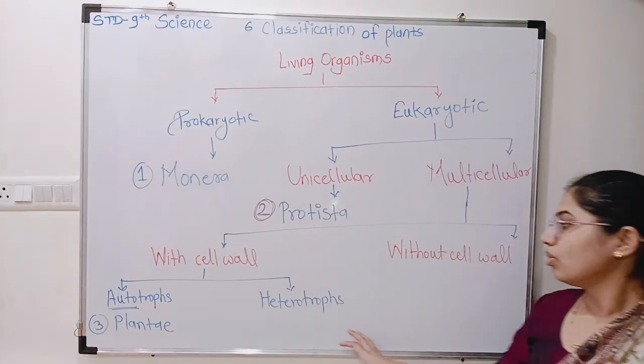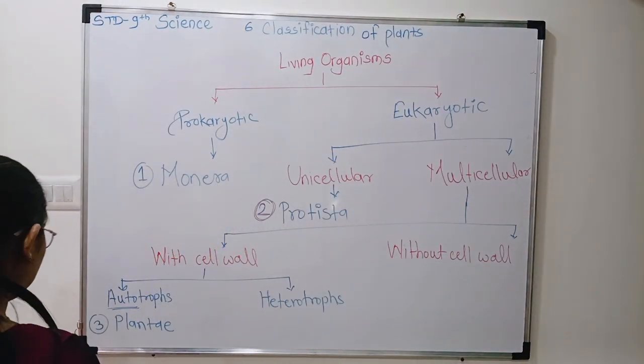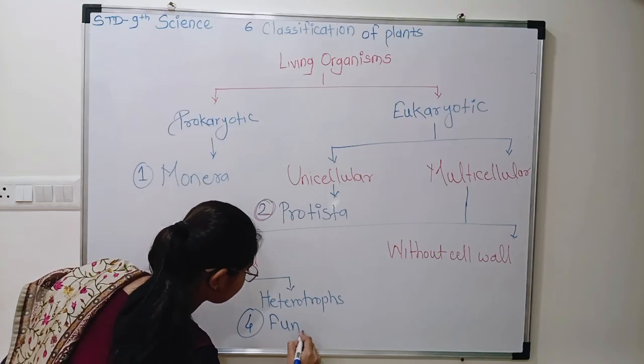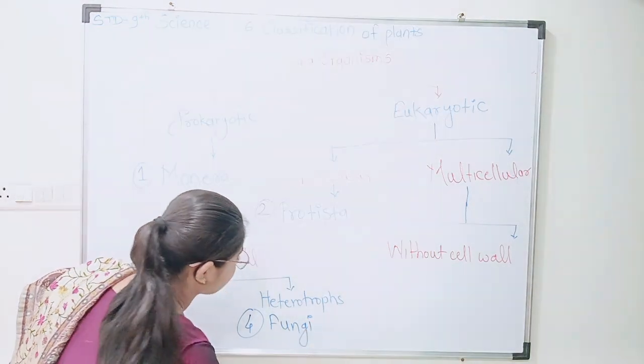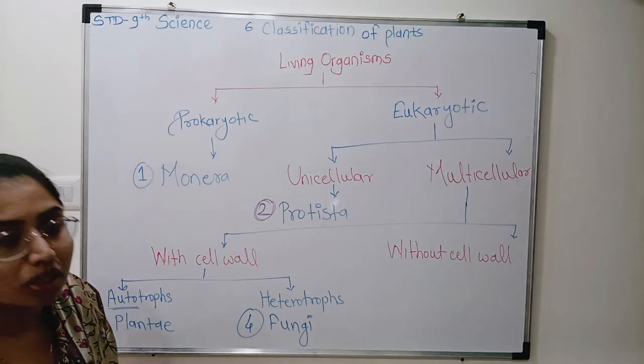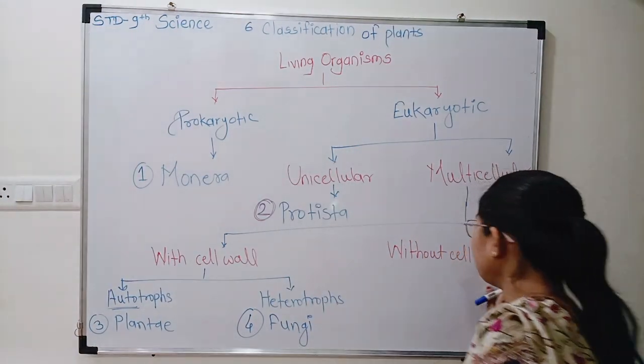Now, what are included in the heterotrophs? Kingdom Fungi. Kingdom Fungi depends on other organisms for food. Now, this without cell wall.